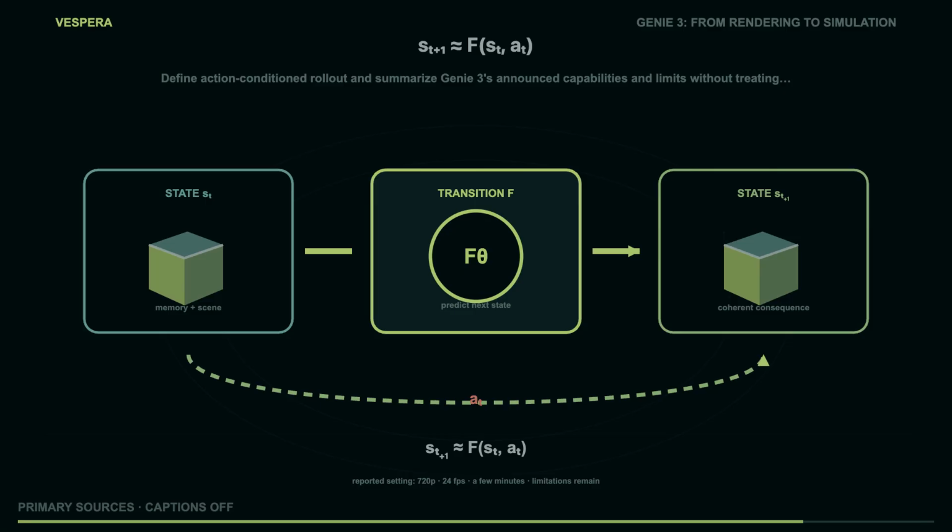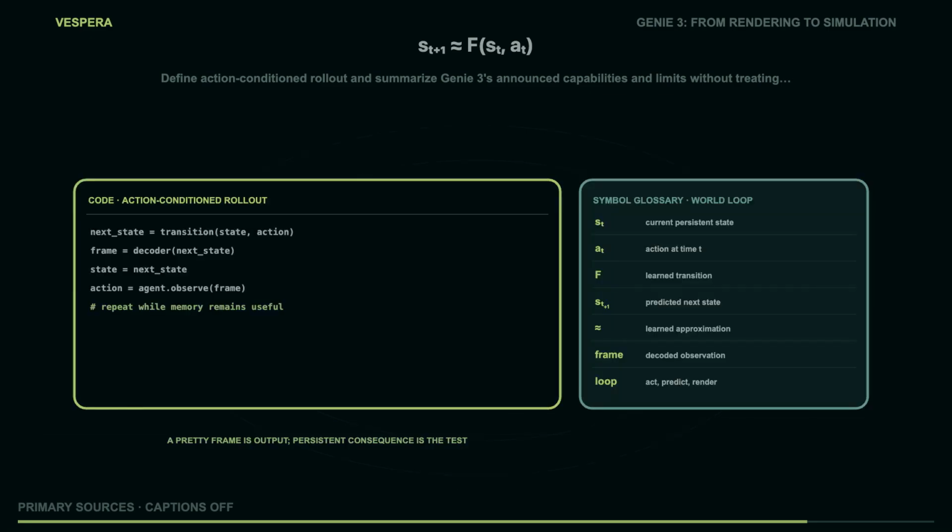The official numbers belong on the same evidence rail as the limitations. 24 frames per second describes a reported temporal output rate. 720 pixel resolution describes a reported visual setting. A few minutes describes a reported interaction horizon. None of those quantities alone establishes a stable latent state, a complete action space, or open-ended multi-agent simulation. Keeping the numbers and caveats adjacent prevents a specification from becoming a superpower by typography.